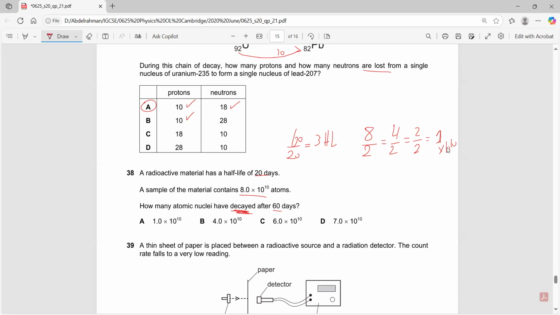But he did not ask about the remaining amount. He asked about the amount that has decayed, which is 8 minus 1, giving you 7 times 10 to the power of 10.